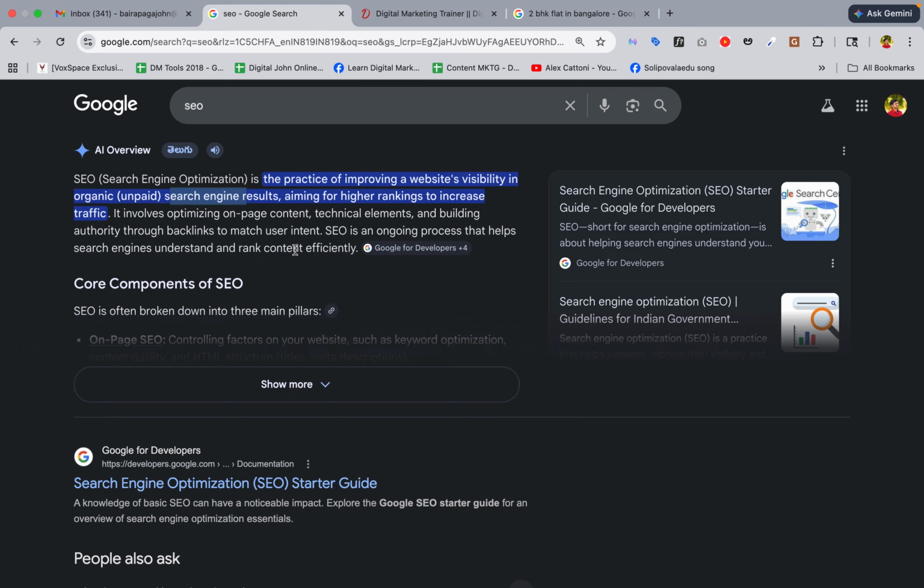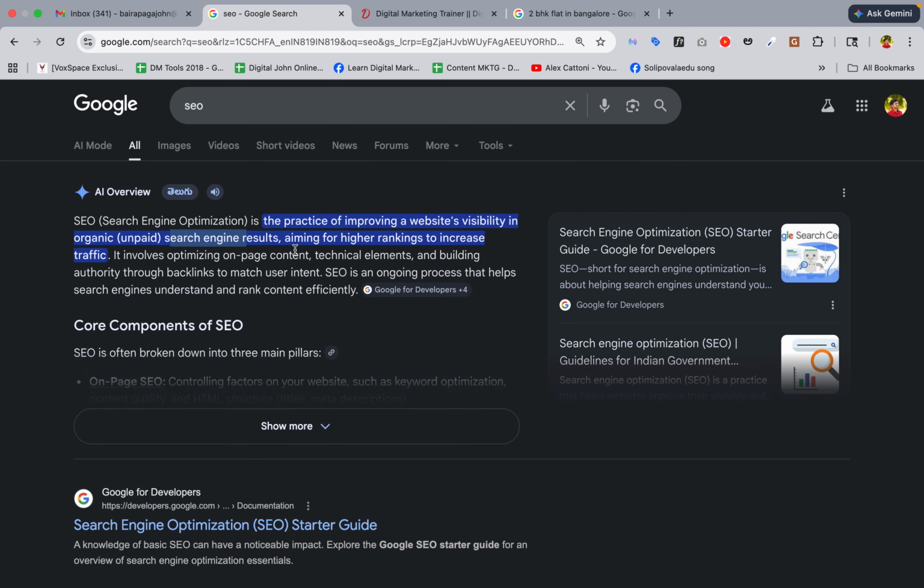So why are we improving our rankings? We are improving ranking to increase the traffic to our website. If our website is ranking higher, that means it is shown to many people. If many people see our website, they come to our website by clicking. That means traffic comes to our website. If traffic is coming to our website, automatically our conversions also improve.